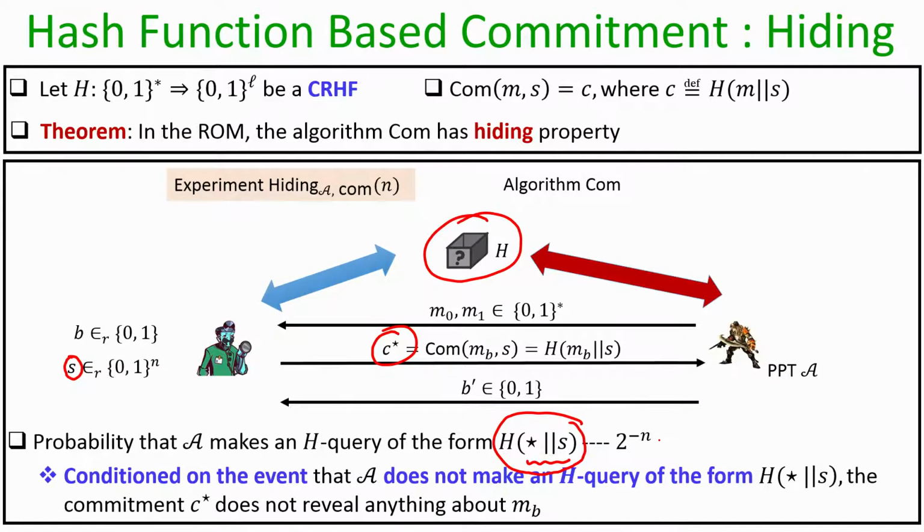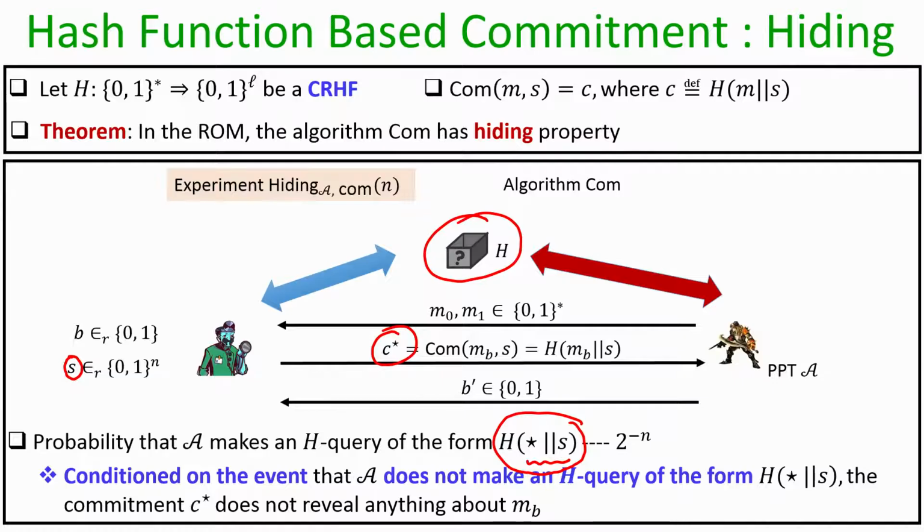And conditioned on the event that the adversary has not made any query of this form, the value of C star is going to be a uniformly random value from the viewpoint of the adversary, and it does not reveal whether it corresponds to the H value for the message M0 or for the message M1. That means with almost the same probability, from the viewpoint of the adversary, it could be a commitment of M0 or a commitment of M1.